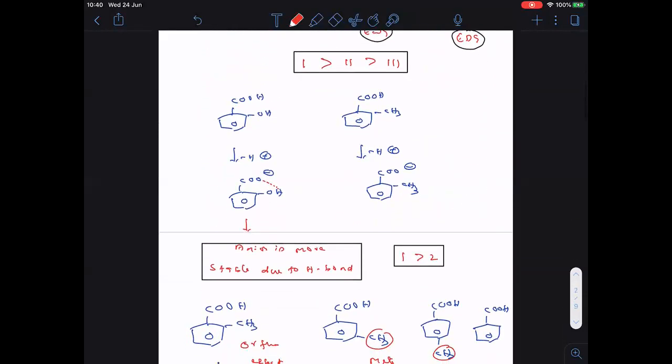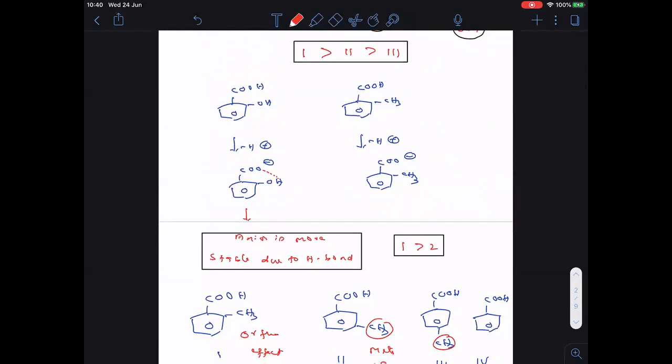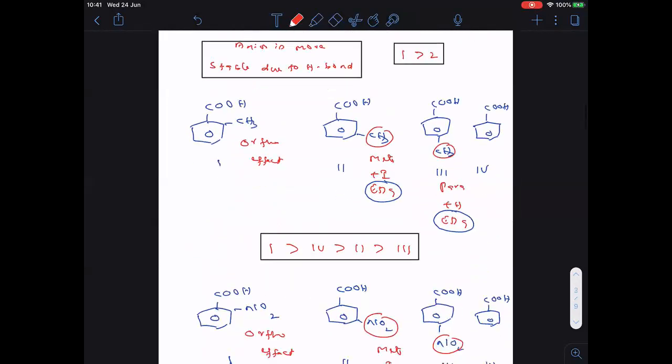Now here, this is the next one. Then after this is the next one.